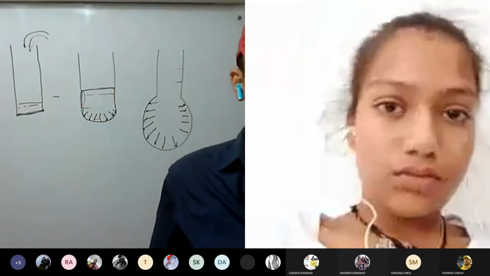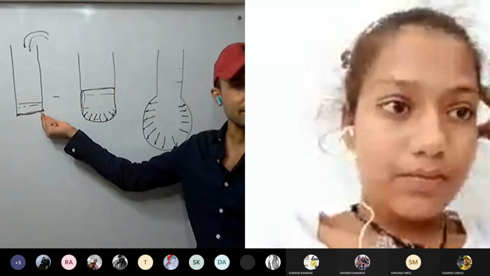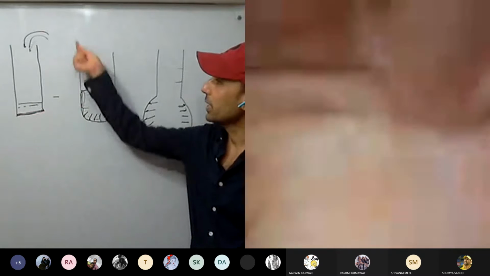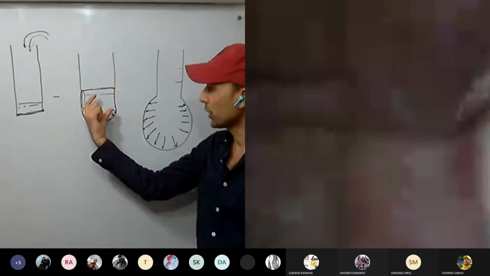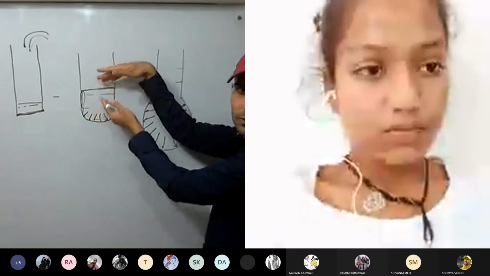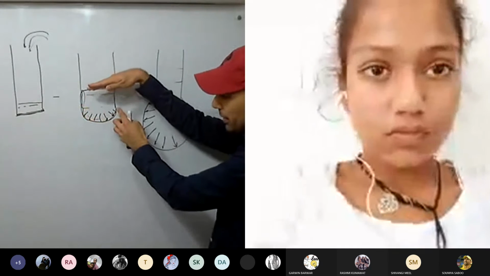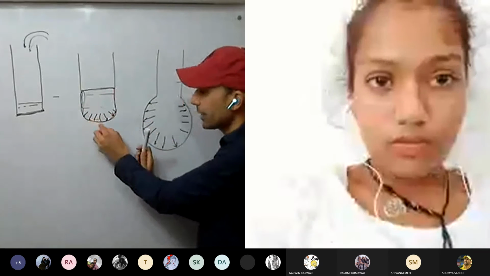See again what is happening here. Initially, the membrane was in a stretched position, but as we start pouring the liquid, the weight of the liquid starts to increase. The more the liquid, the more the weight. Weight means thrust only, so more force will be applied on the membrane. As more force is applied on the membrane, it means pressure is increasing.